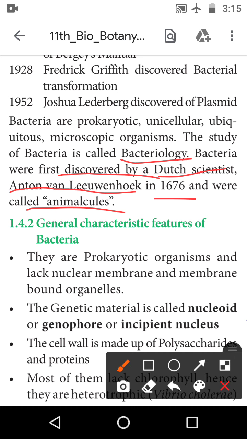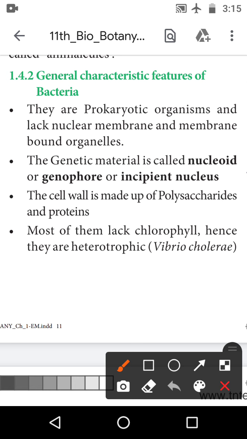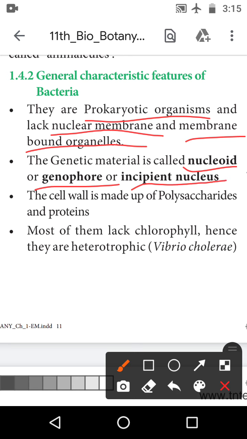It is the general characteristic features of the bacteria. What are the general characteristic features of the bacteria? First one, they are prokaryotic organisms, not well developed nucleus organism, and lack of the nuclear membrane and membrane bound organelles. The genetic material is called the nucleotide, genophore or incipient nucleus.